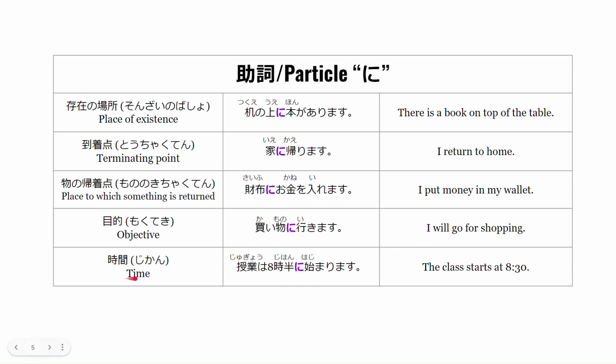Okay, now let's go to time or 時間. 授業は8時半に始まります。 So this means the class starts at 8:30. So the particle ni can be used when a certain time begins or ends. For example, if the class ends at 9:30, then we can say 授業は9時半に終わります. So as a summary, the particle ni usually comes after a noun or a time. As you can see over here, this is a noun, this is a noun, this is a noun, this is a noun, and then this is the time.